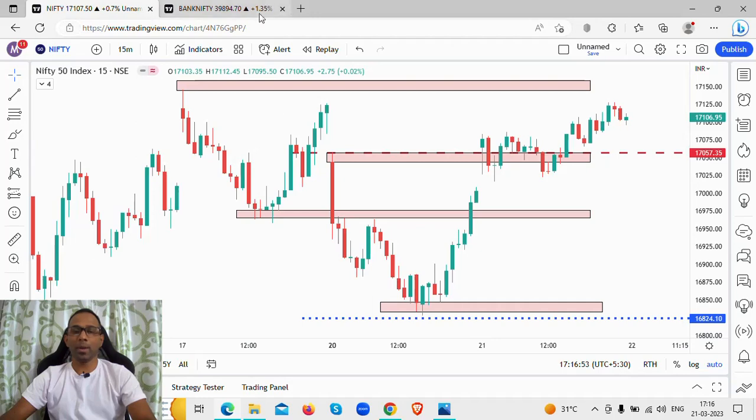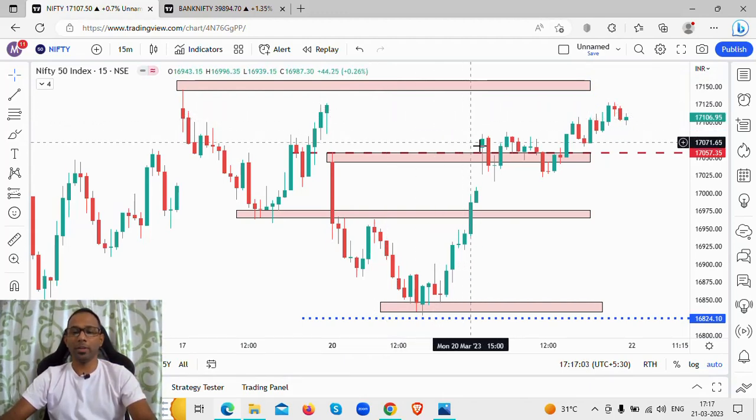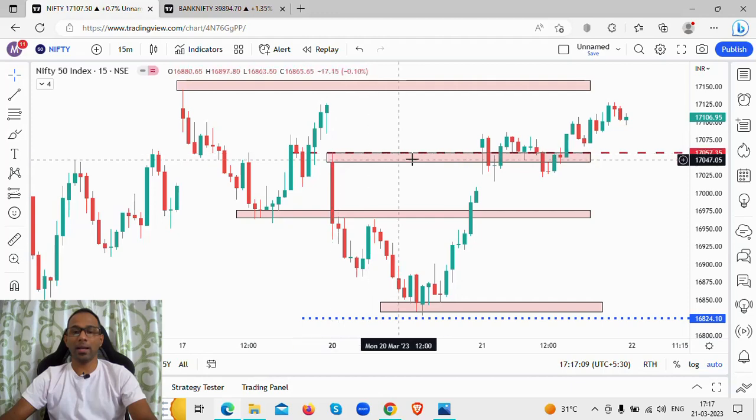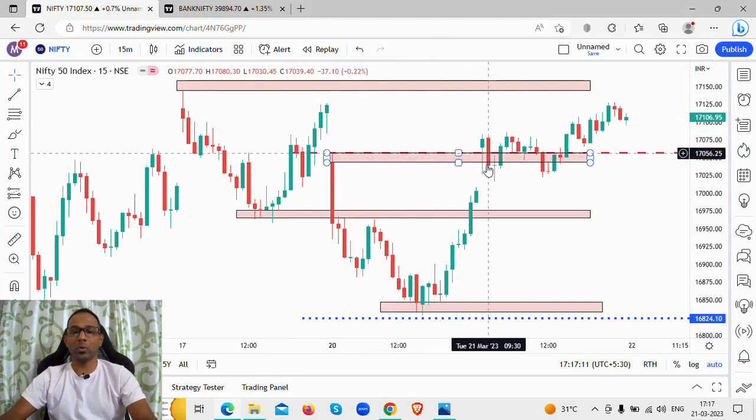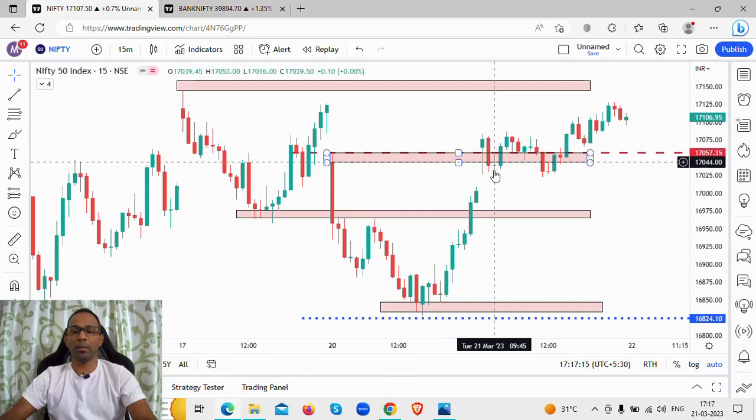Nifty and Bank Nifty price action moved in line with the levels that we discussed yesterday. That's very, very important. So what happened in Nifty today? Nifty opened above the previous day high and above the resistance zone, then came back down just below this resistance zone.